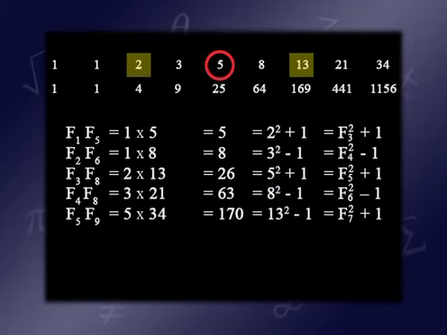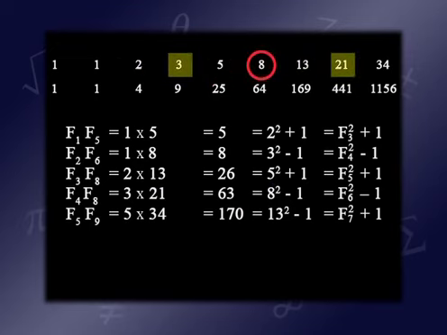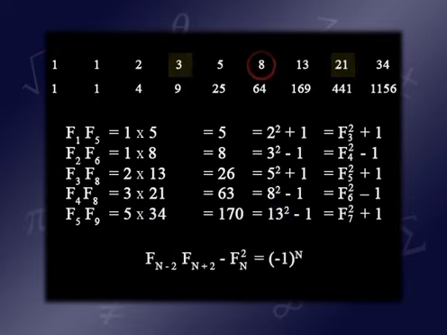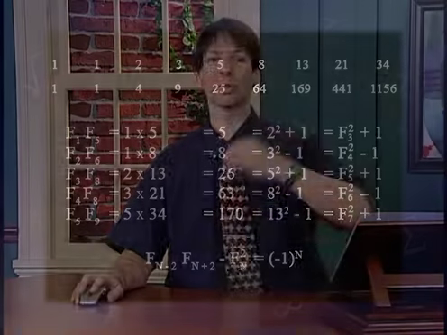You see the pattern? Again, we look at the number 8, 2 to its left, 2 to its right. 3 times 21 is 63. That's 1 away from 64. And so the general pattern is that F(n-2) times F(n+2) is 1 away from F(n) squared. It's either 1 higher or 1 lower. In other words, F(n-2) times F(n+2) minus F(n) squared is minus 1 to the n. What if you were to look 3 away, or 4 away, or 5 away?